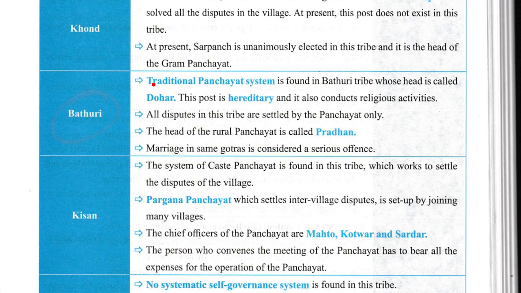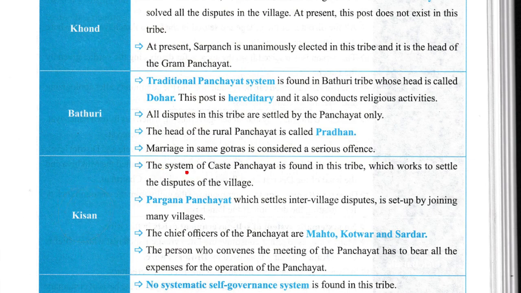Now, Bhaturi. A traditional panchayat system is found in the Bhaturi tribe whose head is called Duhar. The post is hereditary and he also conducts religious activities. All disputes in this tribe are settled by panchayat only. The head of the rural panchayat is called Pradhan. Marriage within the same Gotra is considered a serious offense.